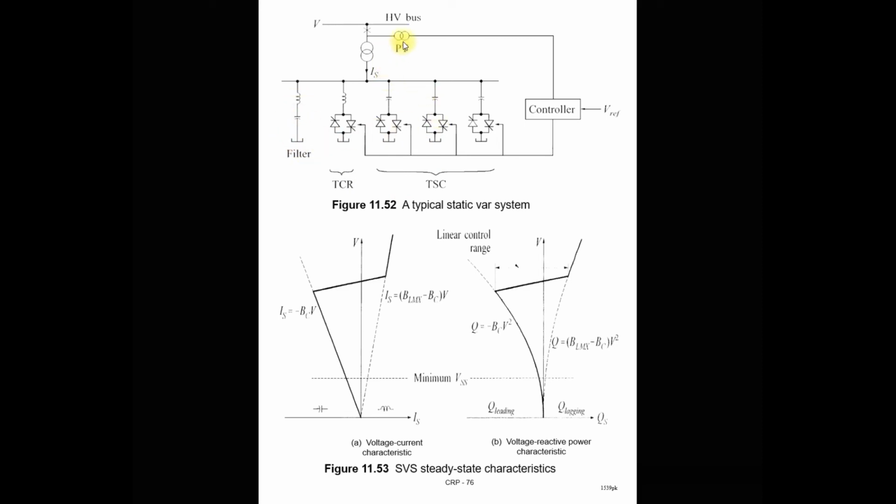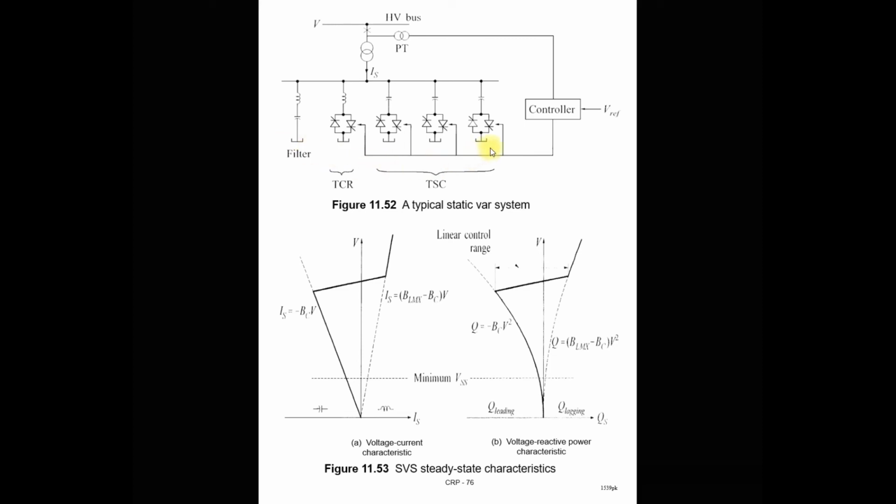So here, by using the PT, potential transformer, we measure the actual voltage and that is given to the controller. The second input given to the controller is the V reference. Based on the difference between V reference and the actual voltage of the load bus, the controller generates the error signal, and based on that generates the gate pulses for all these thyristor pairs of TCR as well as TSC to absorb or inject the appropriate amount of reactive power to maintain the voltage at the load bus near to the rated value. Whatever harmonics are generated by this controller, those are filtered out by this filter.